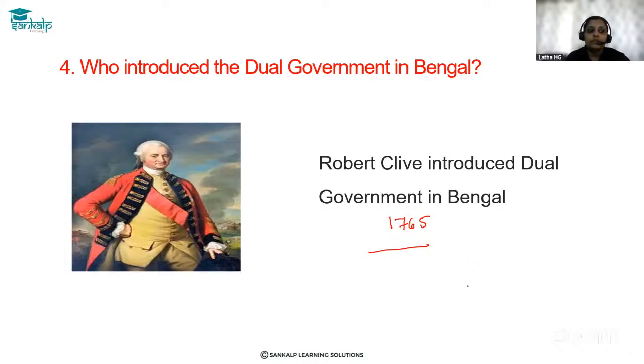Robert Clive brought the dual government system in Bengal. As per this, the British kept the right to collect and manage the taxes, and the other main administrative issues like justice and other things were given to the Nawabs or Indians.